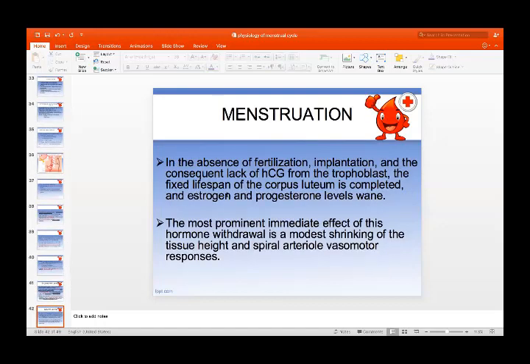In the absence of fertilization, suppose pregnancy does not occur and there is no implantation, and consequently there is a lack of HCG from the trophoblast, the fixed lifespan of the corpus luteum is completed, and estrogen and progesterone levels start waning off. The most prominent immediate effect of this hormone withdrawal is a modest shrinking of the tissue height and spiral arteriole vasomotor responses. So when estrogen and progesterone fall, it leads to the onset of menstruation.